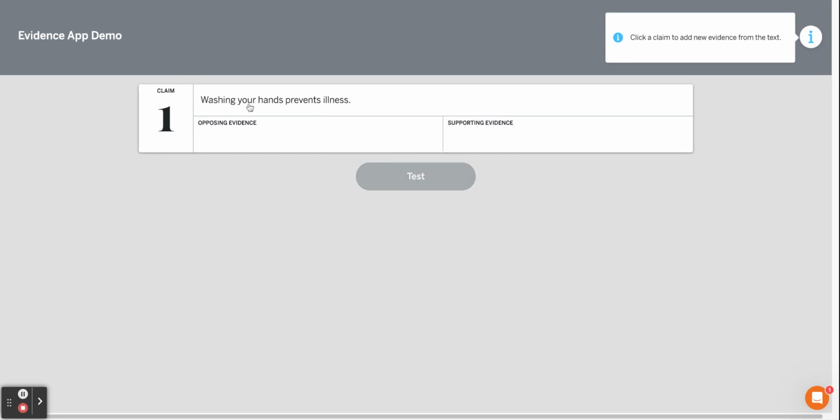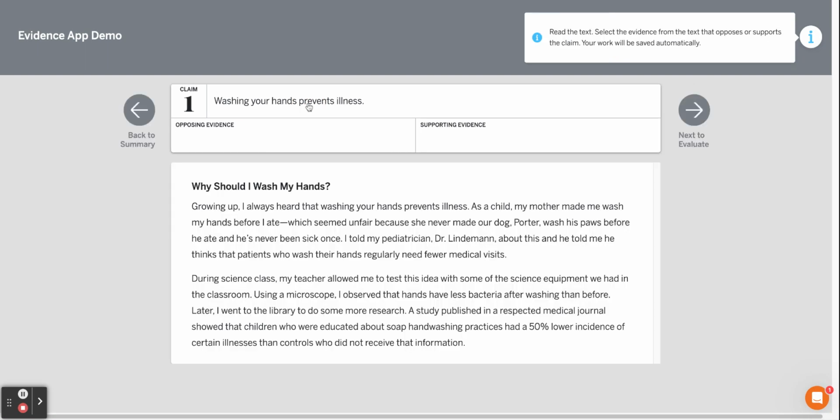Washing your hands prevents illnesses is our claim. You click it, and then it brings up a little passage. What you're going to do is try to find evidence in the passage that is opposing or supports this claim. So we have to read to find out. Why should I wash my hands?